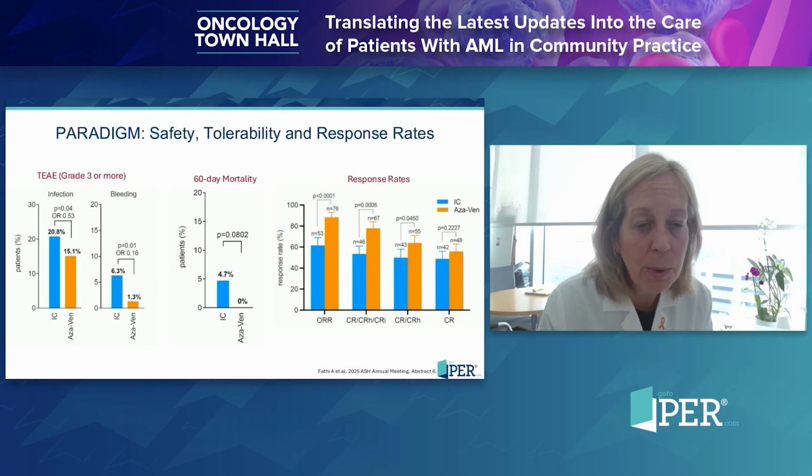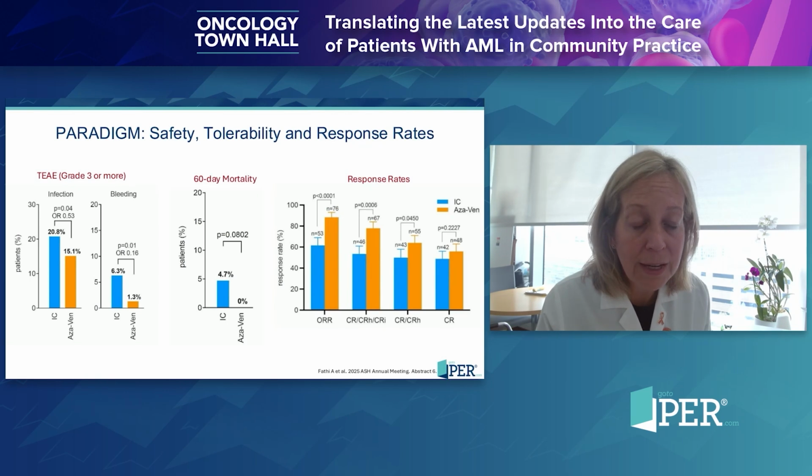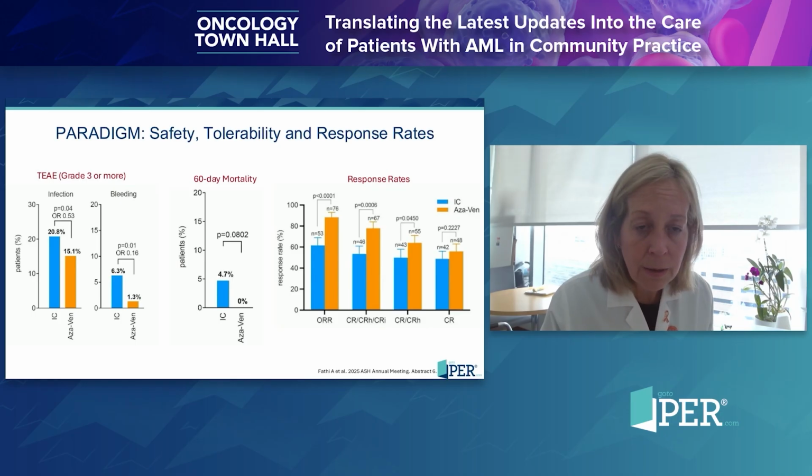When looking at safety, tolerability, and response rates, you can see adverse events here were somewhat higher in our patients with intensive chemotherapy compared to those patients that had AZA-VEN, namely bleeding, as you see in the middle graph. And then 60-day mortality was 0 for AZA-VEN and 4.7% in intensive chemotherapy. When looking at response rates, you can see nice response rates as depicted in the orange bars for those patients that were on AZA-VEN, with improved overall response rates, as well as CR/CRh and CRi rates, as seen in the AZA-VEN arm compared to induction chemotherapy.